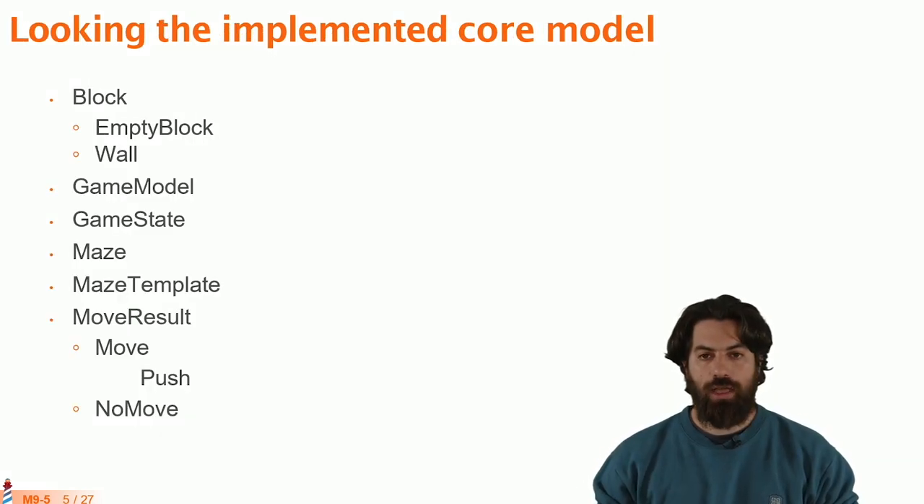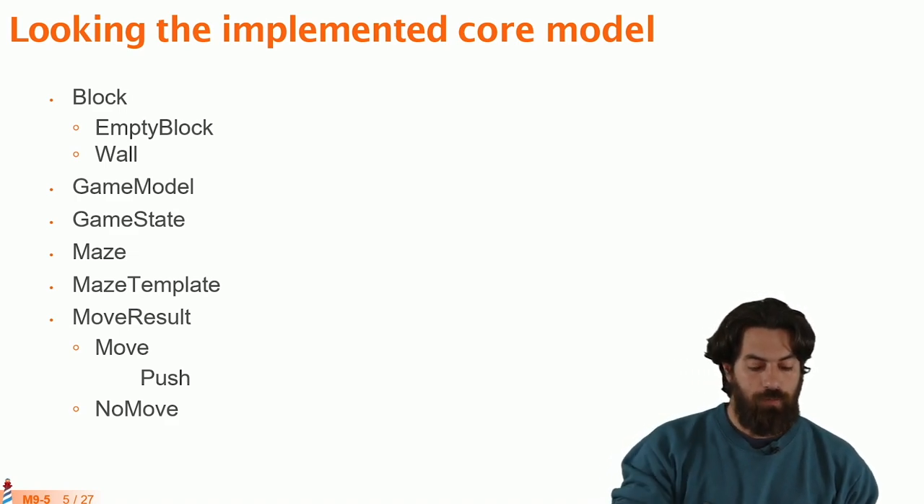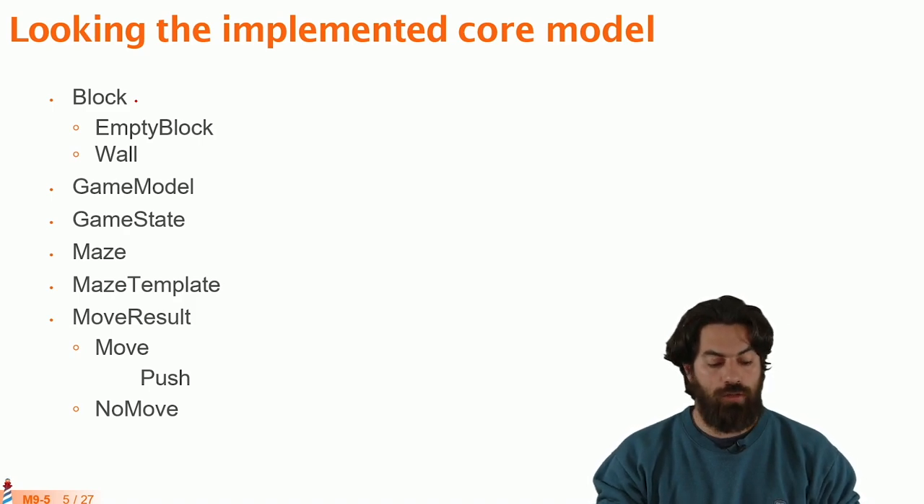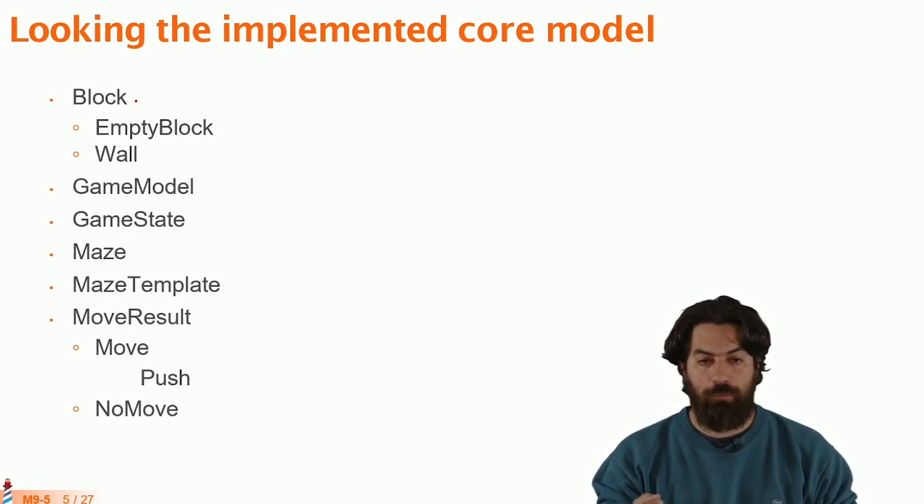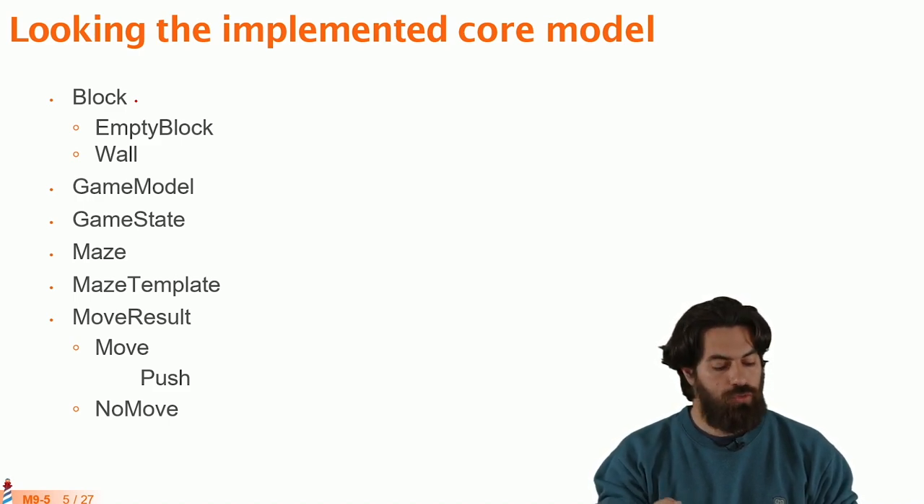So we will check the different classes implemented in the implementation we have. These are the main classes that we see. We have blocks, we have empty block and wall that are subclasses of block. We have a game model, a game state, a maze. We have a maze template. We have a move result, and then we have moves with subclasses like push, and then we also have a no move.